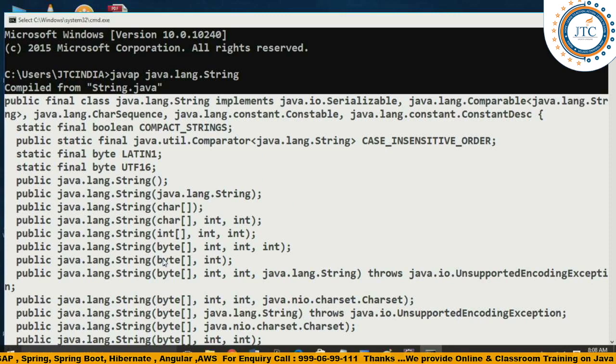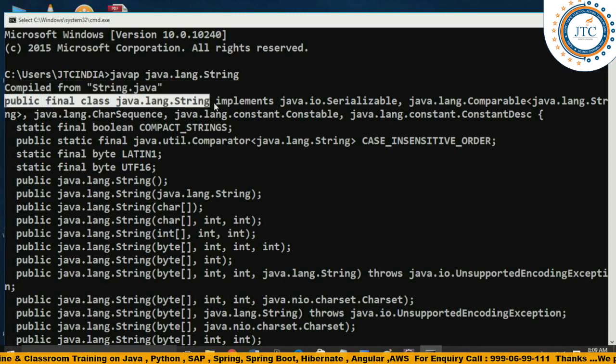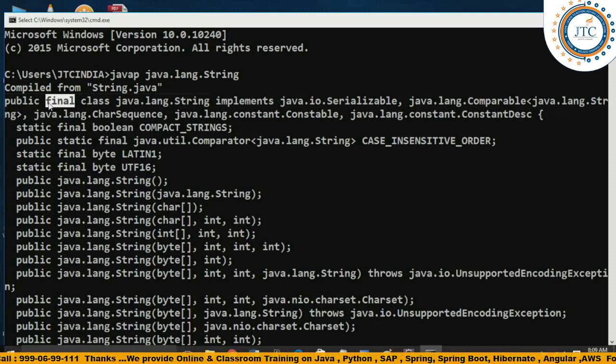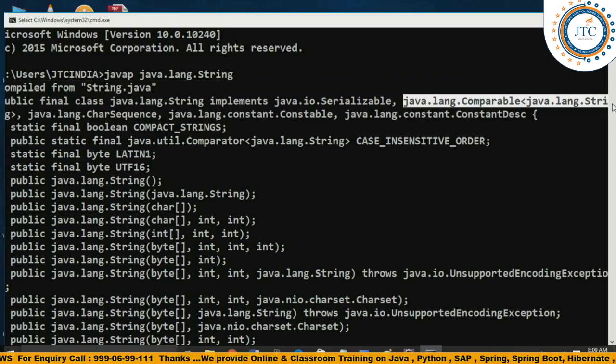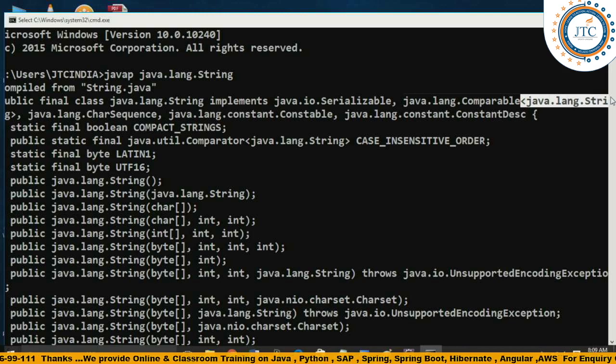Just by seeing the first line of this class, you can understand many things. It's a public class and it is a final class. Remember that point. It implements Serializable, which we haven't discussed yet, so let's ignore it. Then it implements the Comparable interface, where some sort of generics is used.